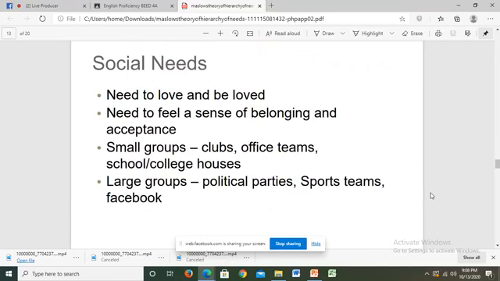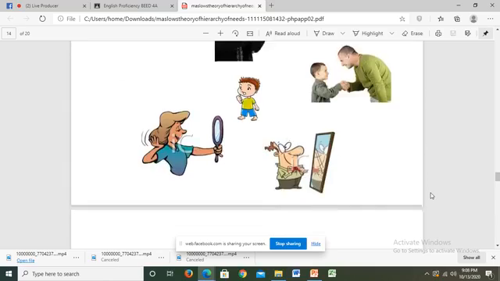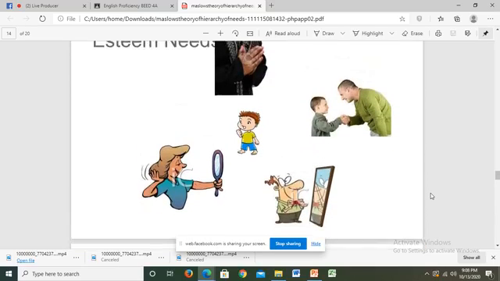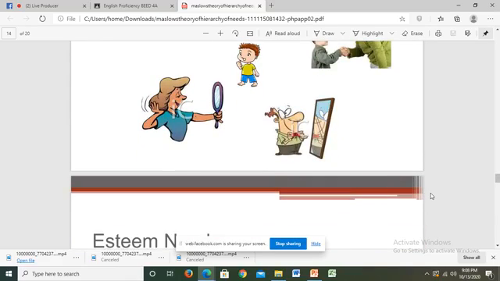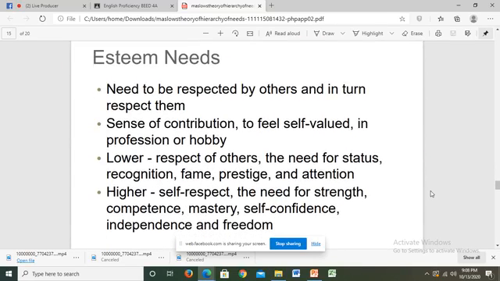Next is social needs. It basically means the need to love and be loved. It is the need to feel a sense of belonging and acceptance, which means belonging to a relationship, family, friendship, small groups, and large groups. Esteem needs: not that you are narcissistic, but a person needs to be respected by others and in turn respect them.